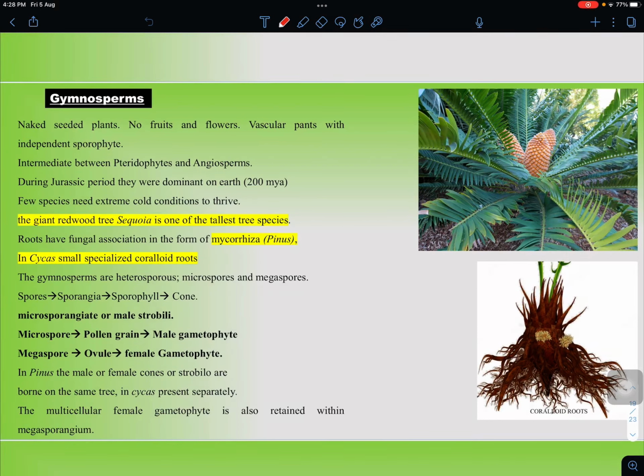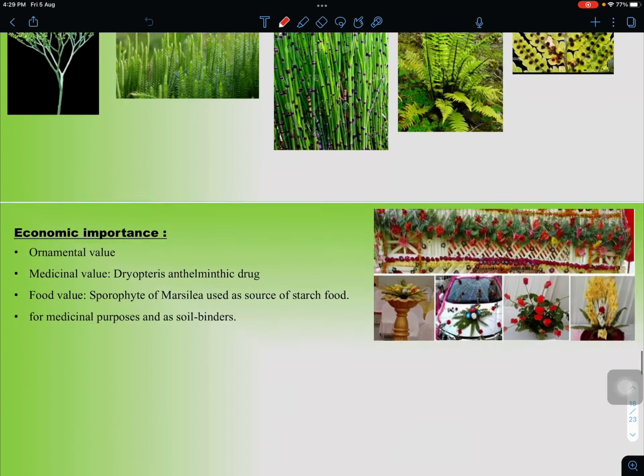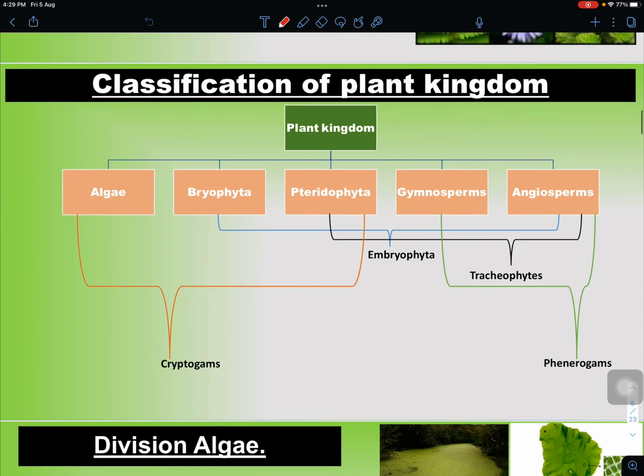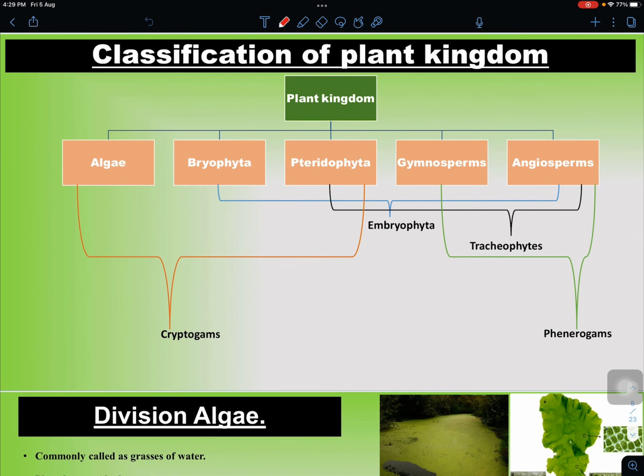Hello students, in this video we will discuss gymnosperms. We are discussing the plant kingdom. I will open this flow sheet again. The plant kingdom is divided into algae, bryophyta, pteridophyta, gymnosperms, and angiosperms.